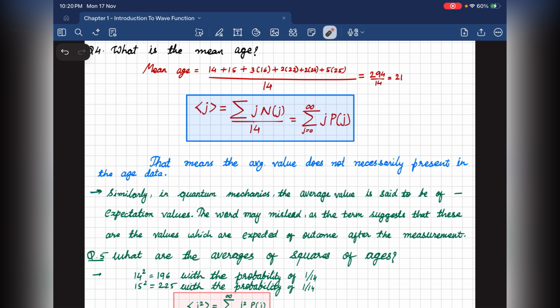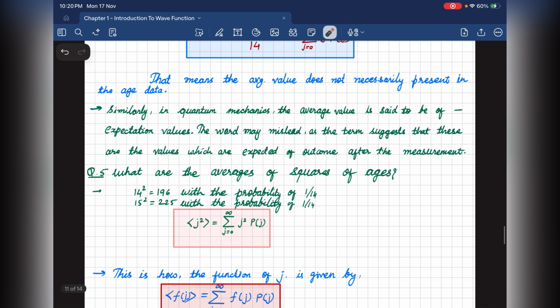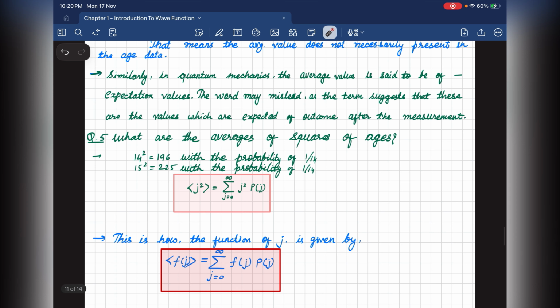To understand how spread out the ages are, we should compute the variance and standard deviation. These are the most generalized concepts in statistics.